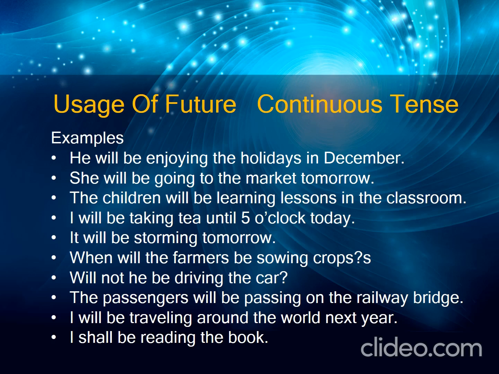So here are the sentences, mostly positive and affirmative, but there are some sentences which will start with a question, also with the WH question words, like when will the farmers be sowing crops.